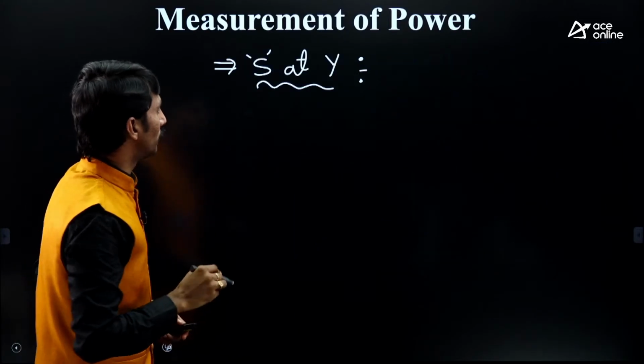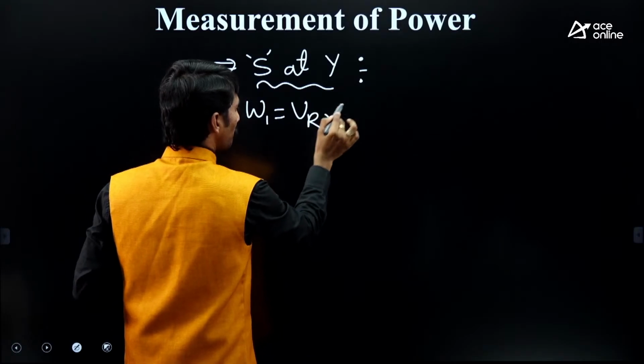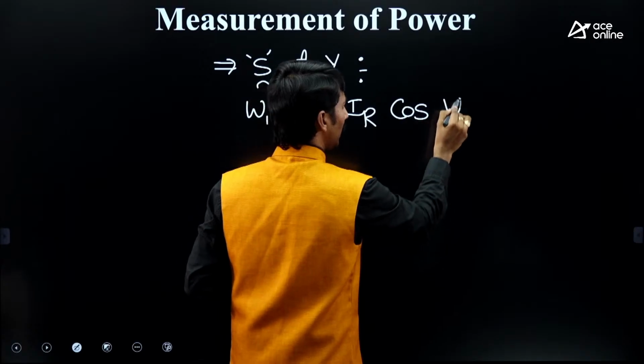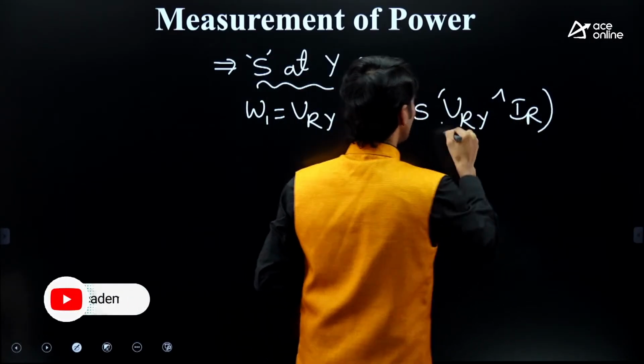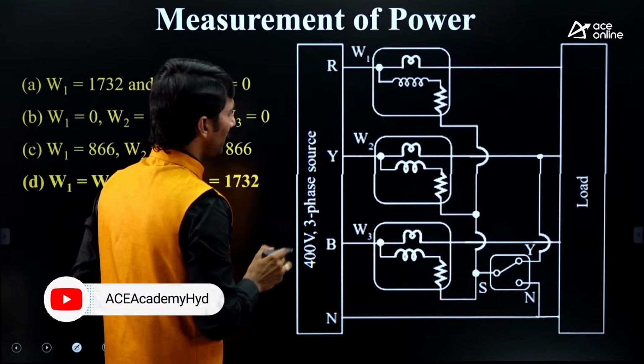So W1 is VRY IR times cos of the angle between VRY and IR. Very, very simple. Clear? Right. After that, W2. What is W2?